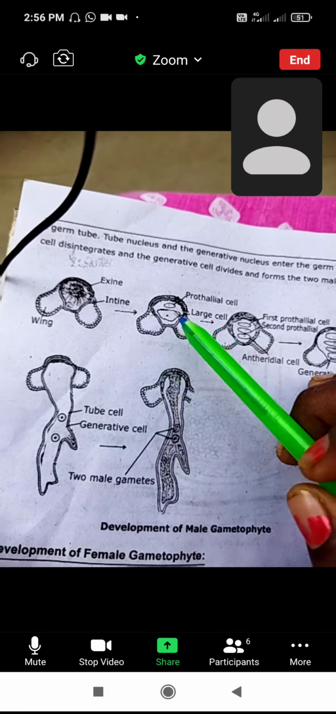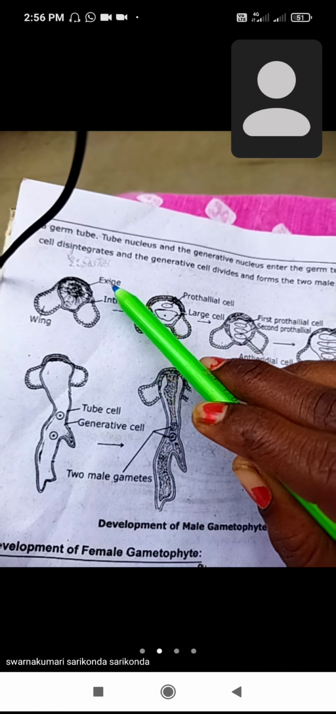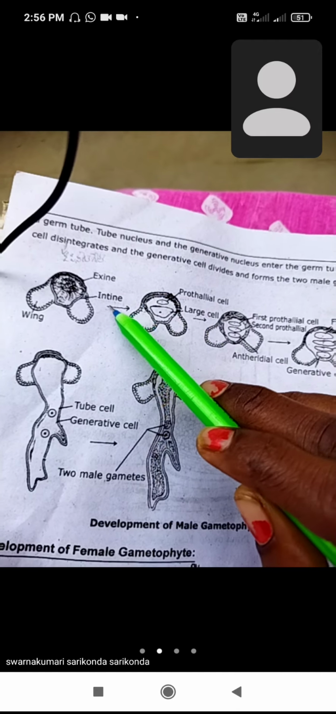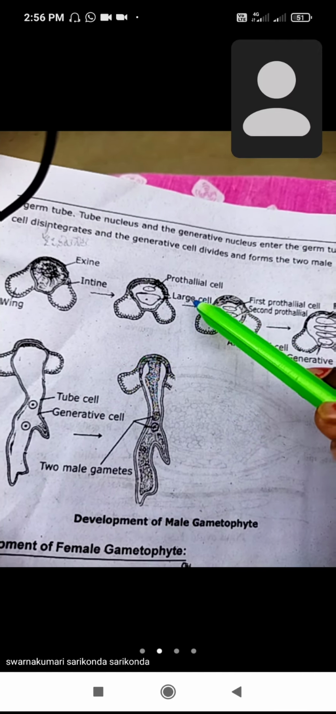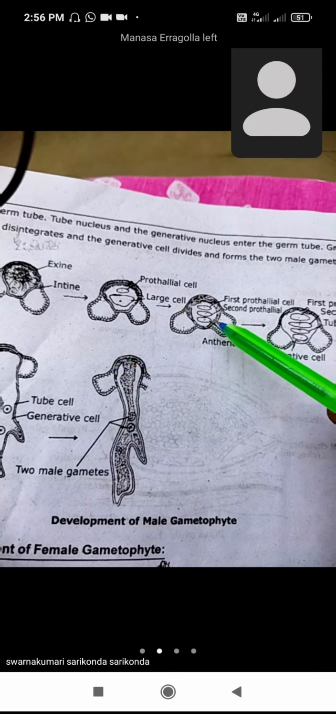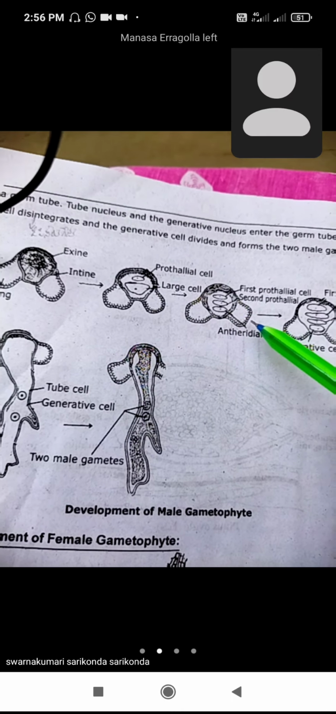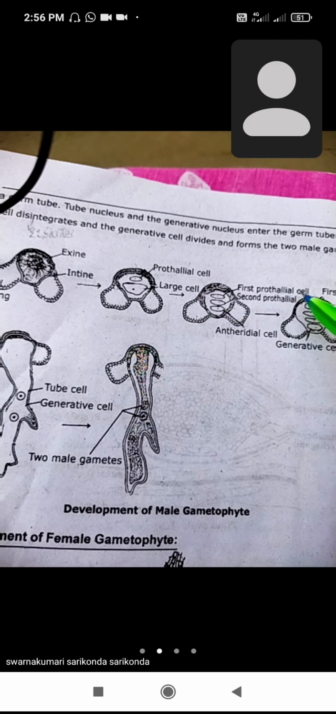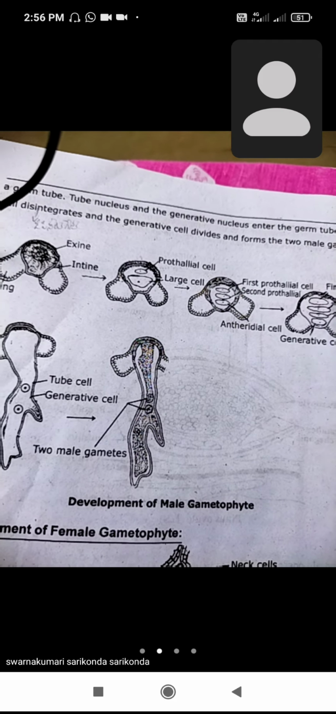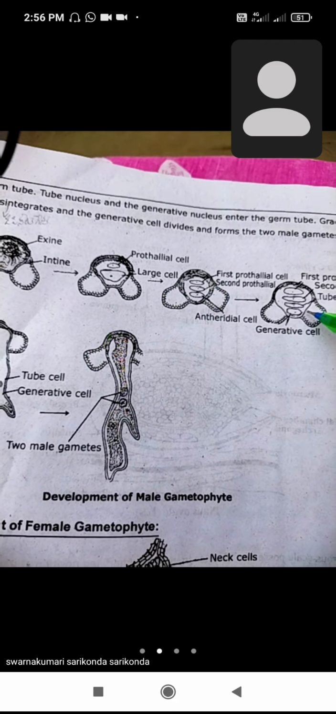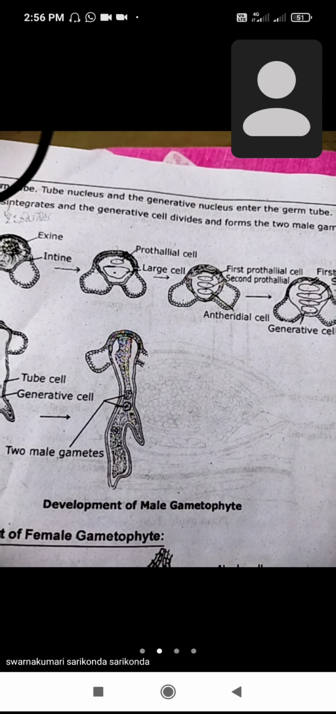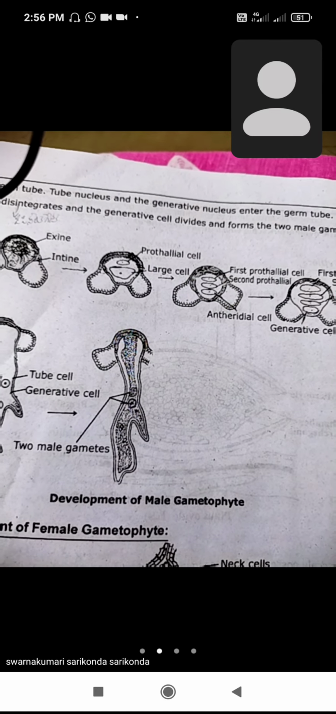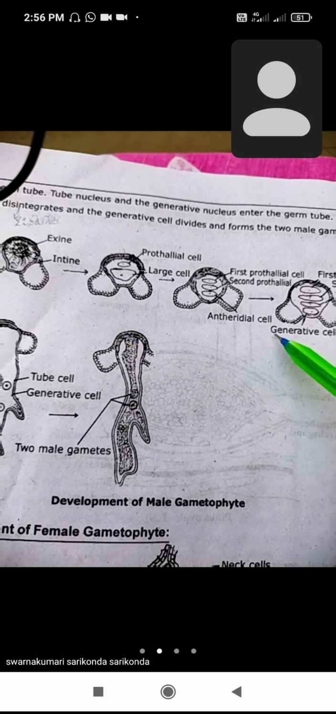This is the development of the male gametophyte. The two wings are there. The first layer is the exine, the second layer is the intine. In the second stage there is the prothallial cell and a large cell. Again, three are there: the antheridial cell, the first prothallial cell and the secondary prothallial cell. This divides into the first prothallial cell, the secondary prothallial cell, and again the tube cell and generative cell.